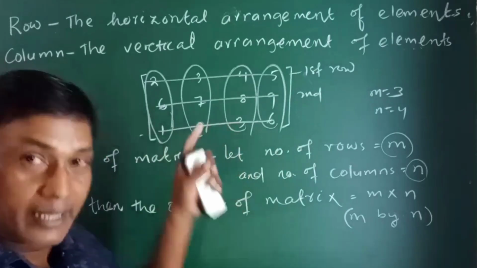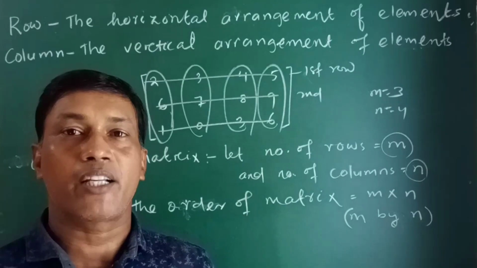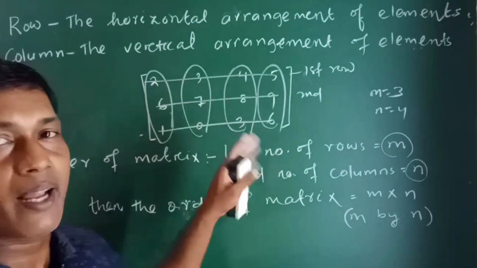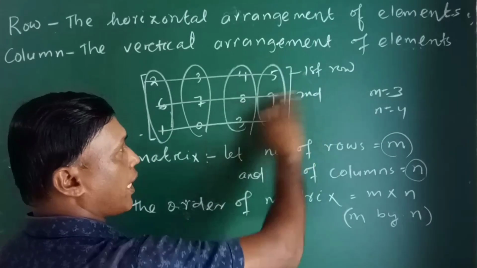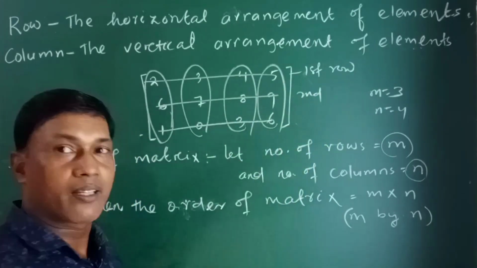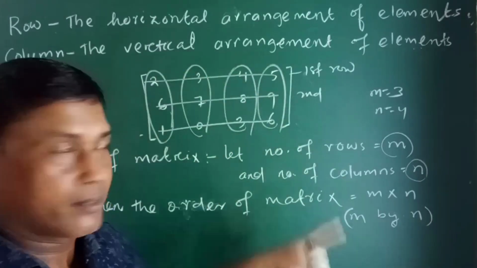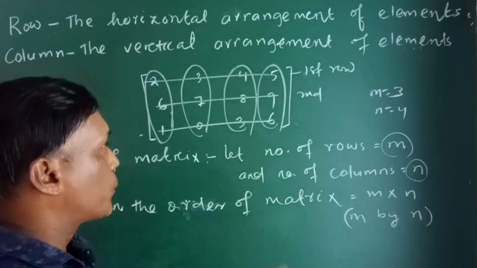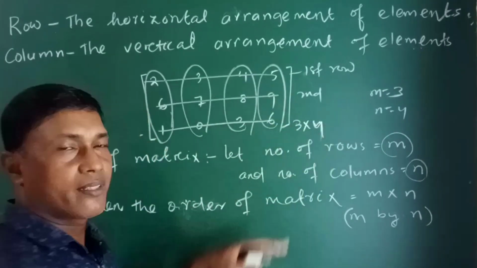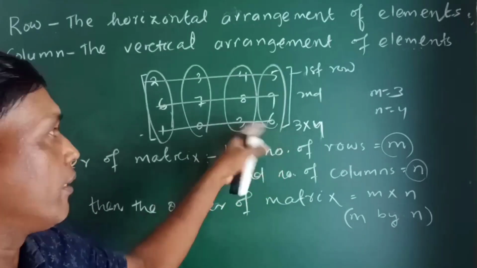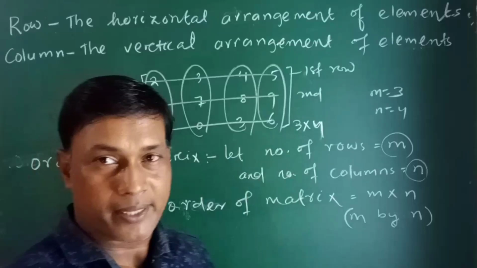So generally the order is written on the right hand bottom side of a matrix. Look, this is the right hand side and this is the bottom, right hand bottom. Here generally the order is written in the right hand bottom side. Now the order of this matrix came out as 3 into 4. So the order of the matrix is 3 into 4. Generally the order of the matrix is written on the right hand bottom side. So this is all about the order of a matrix.